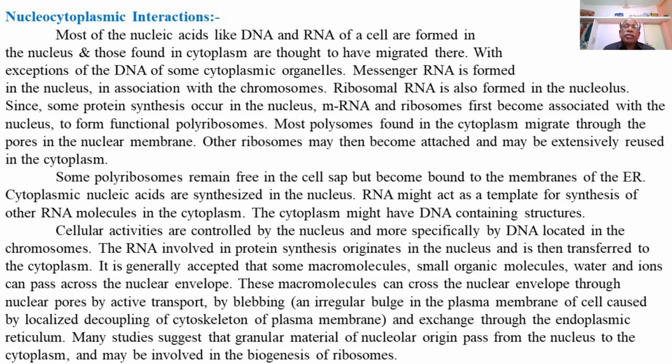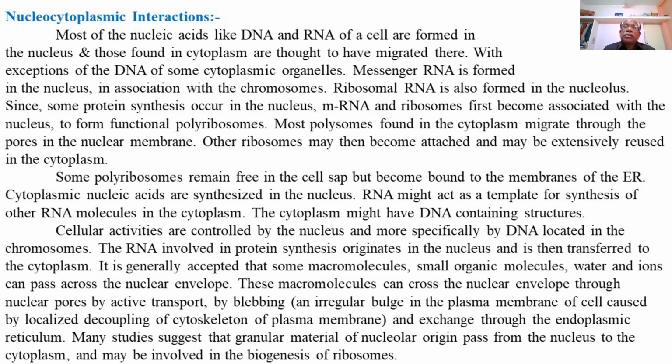It is generally accepted that some macromolecules, some organic molecules, water and ions can pass through the nuclear envelope. These macromolecules can cross the nuclear envelope through the nuclear pores by active transport, or by blebbing and exchange through the endoplasmic reticulum.